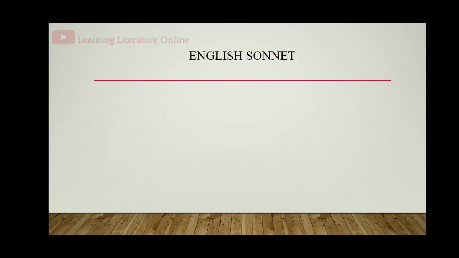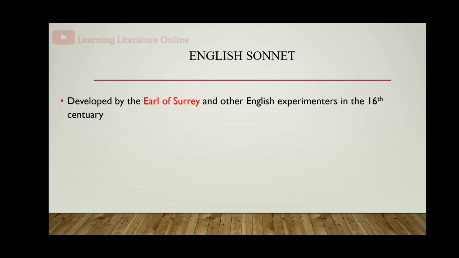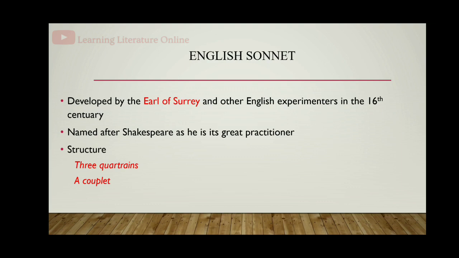And the second variant of sonnet is the English sonnet. It was developed by the Earl of Surrey and other English experimenters in the 16th century, and it has been named after Shakespeare as he is its great practitioner. The structure of the English sonnet is that it is divided into 3 quatrains and 1 couplet.